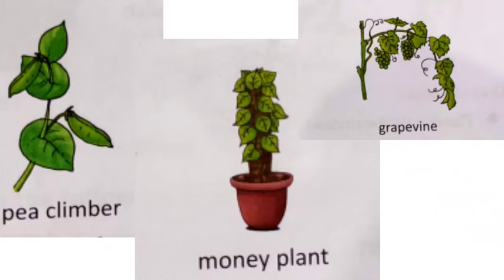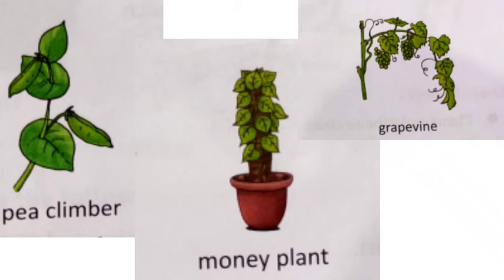Now know some examples of climbers: pea plant, money plant, grapevine. Pea plant, money plant and grapevine are the examples of climbers.